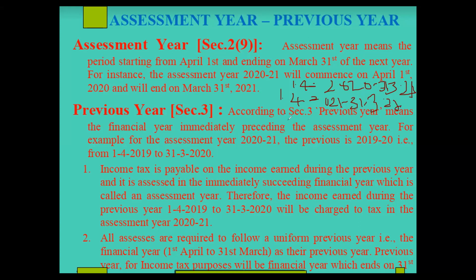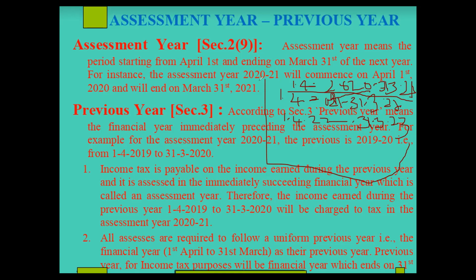1/4/2022 to 31/3/23. So these three years I have taken for your understanding, because one of your friends has asked a very good question. See, now a person has earned certain income in the period 2020-21. So he has to pay income tax on this income in the next year, that is 1/4/2021 to 31/3/22. Am I clear? Is it clear to you?